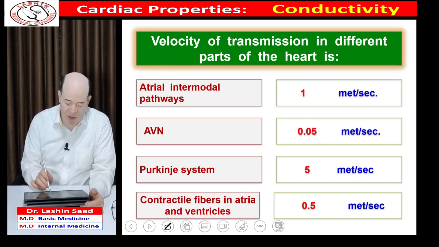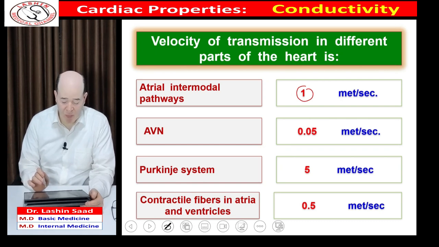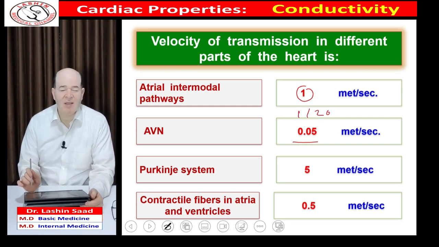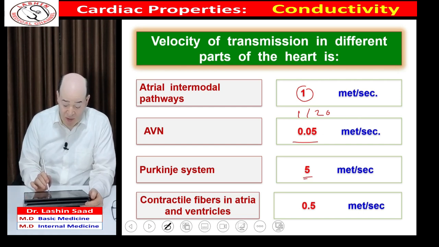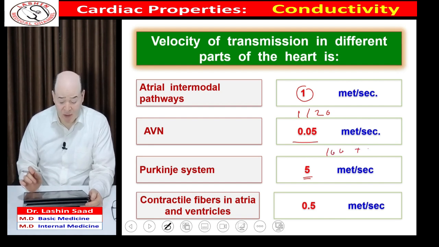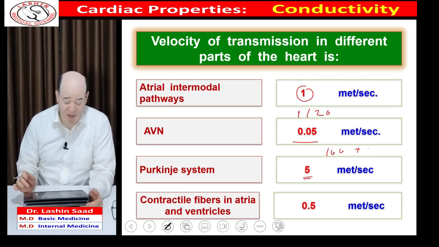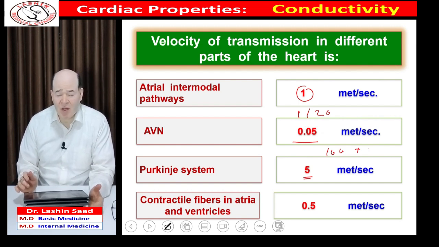We have different velocities of transmission within the conducting system. Regarding the internodal pathways, we find that the speed is about 1 meter per second. In the AV node, it is very low, 0.05. It is about 1 to 20 the velocity in the internodal pathways. In the Purkinje system, we find it is very fast. The speed in the Purkinje system is about 100 times the speed in the AV node. Finally, in the contractile fiber, the speed is 0.5, which is 10 times the speed in the AV node, but it is much less than the speed in the Purkinje system. So there is a great variability in the velocity of transmission in the different parts of the conducting system.